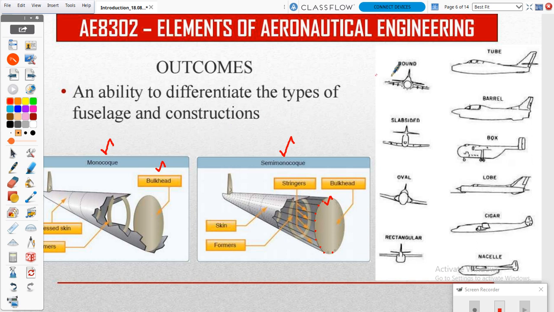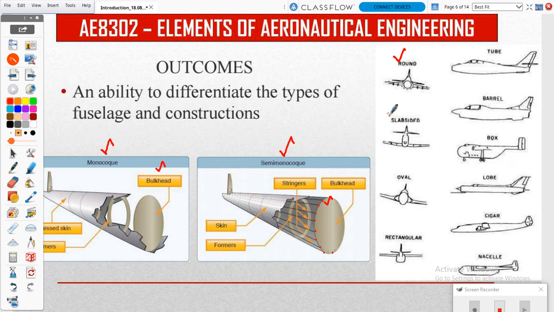And on the right hand side you can see the front shape of that aircraft. So first one will be round, so you can see the round face, that is the nose of that aircraft. If you are seeing the aircraft in a nose shape, it must have a circular shape, so that's also one structure.